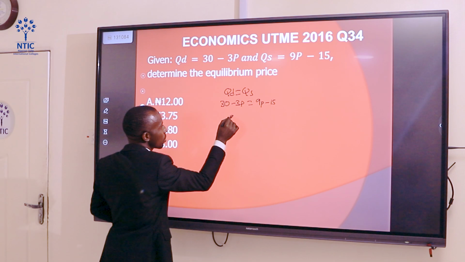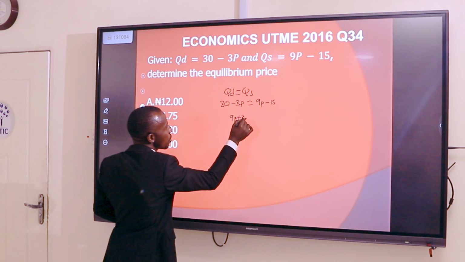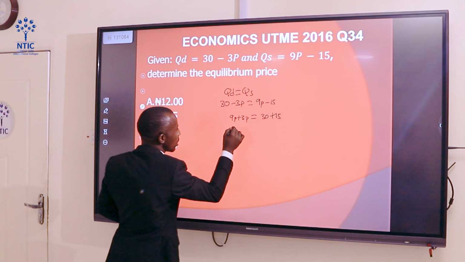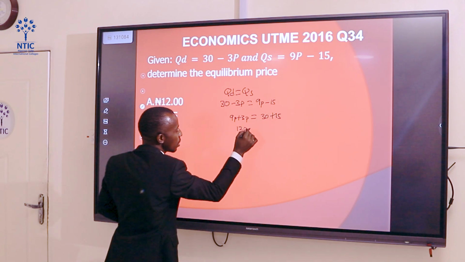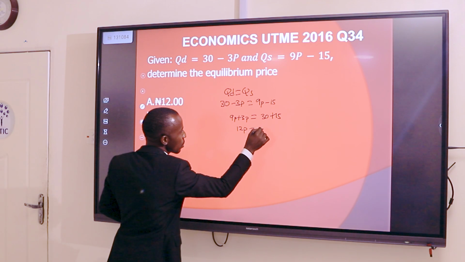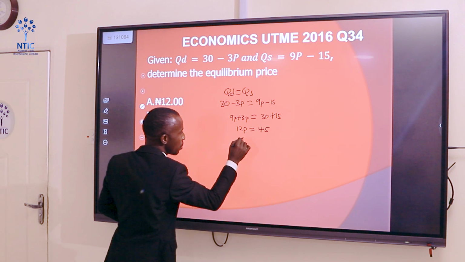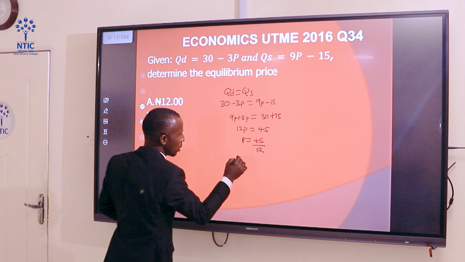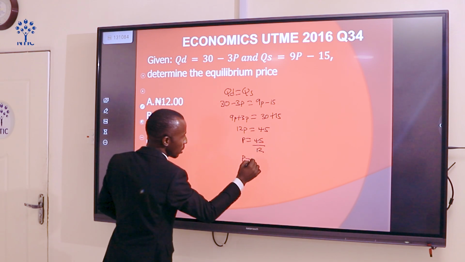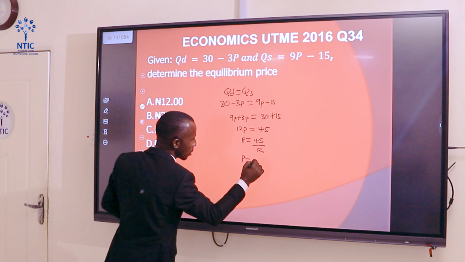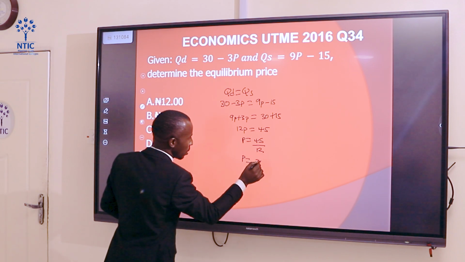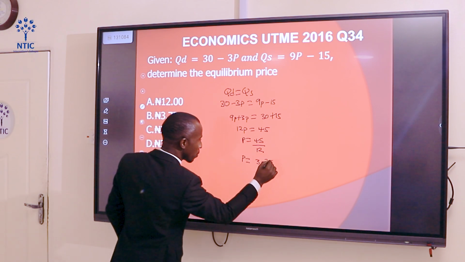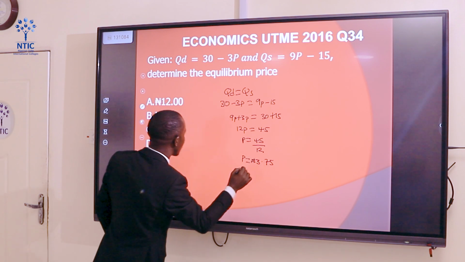When you collect the like terms, 9P plus 3P equals 30 plus 15. 9P plus 3P will give us 12P. 30 plus 15 will give us 45. P equals 45 divided by 12. 12 in 45 is 3. It will remain 9. Eventually, our answer will be 3.75 naira.